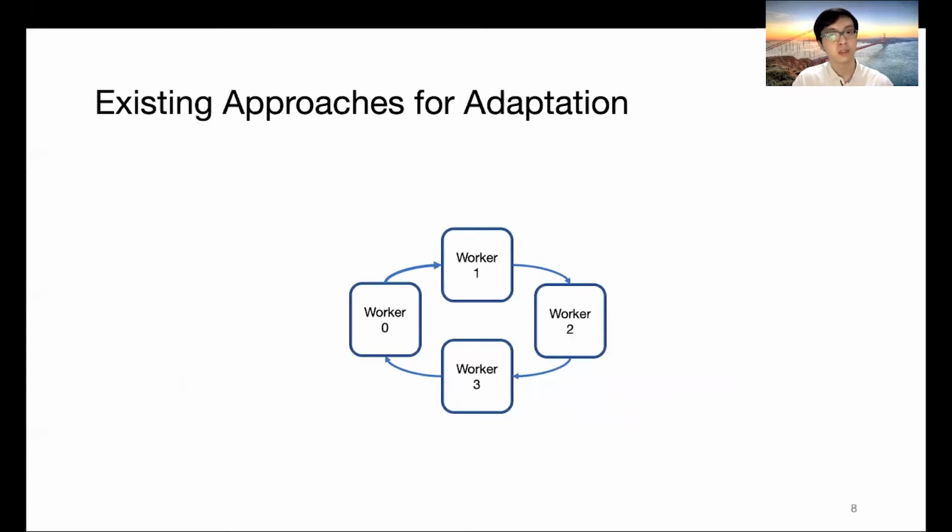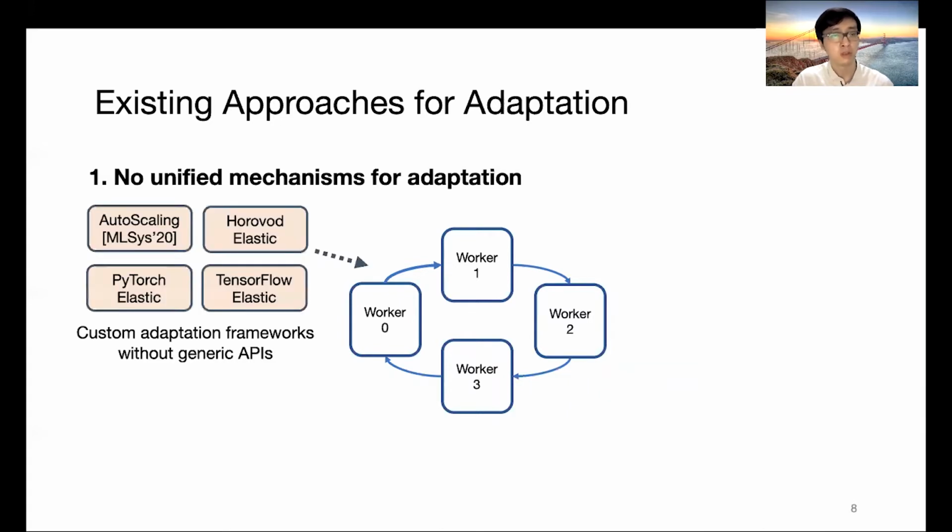But how do existing systems support adaptation? TensorFlow and Horovod don't have unified mechanisms for adaptation. Their users often implement custom and external adaptation frameworks. And these frameworks don't have a generic API to support different types of new adaptation proposals.